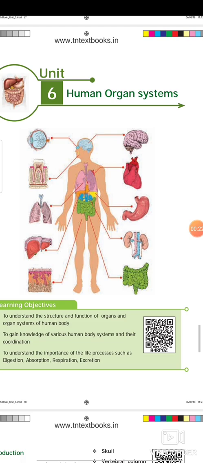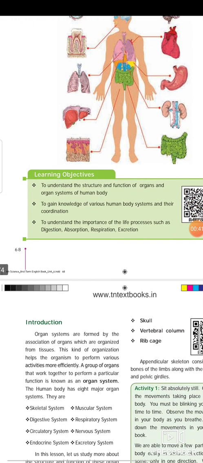Organ systems are formed by the association of organs which are organized from tissues. This kind of organization helps the organism to perform various activities more efficiently. A group of organs that work together to perform a particular function is known as organ system. The human body has 8 major organ systems.